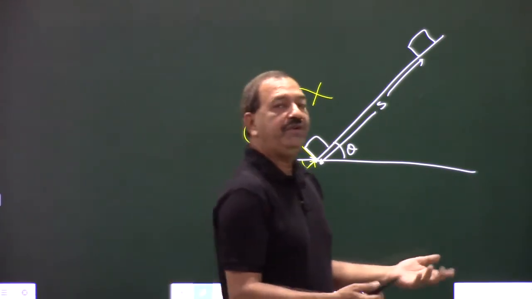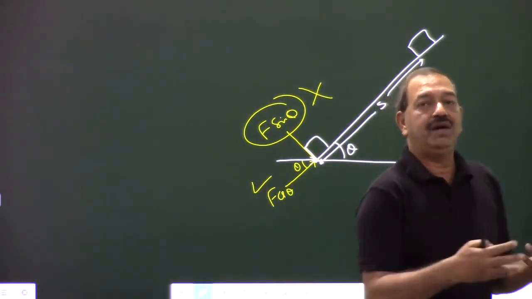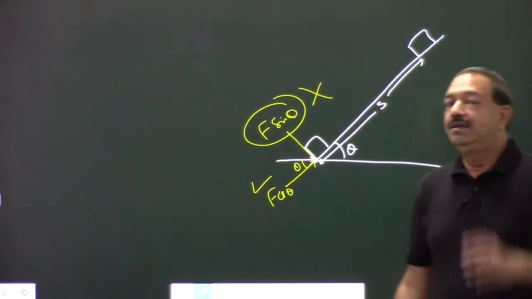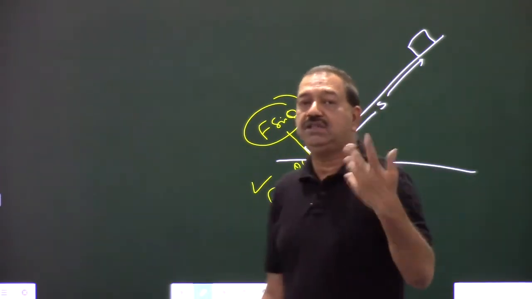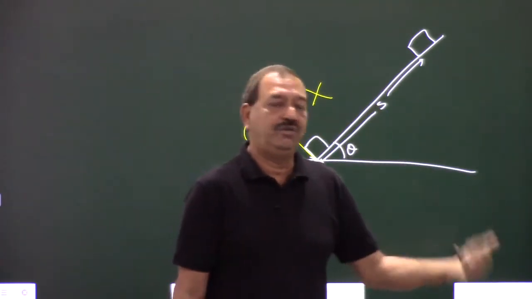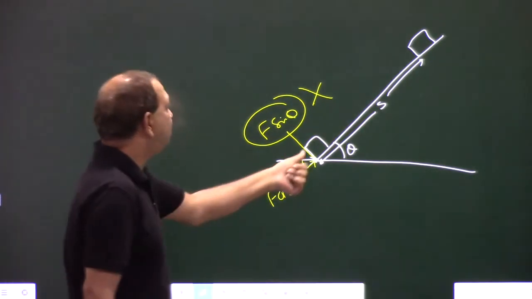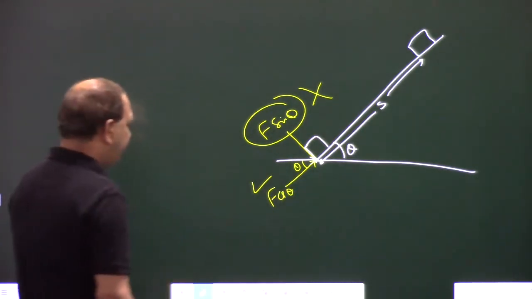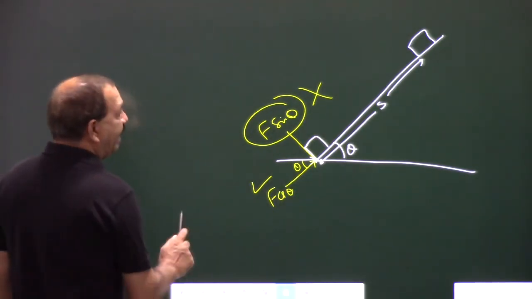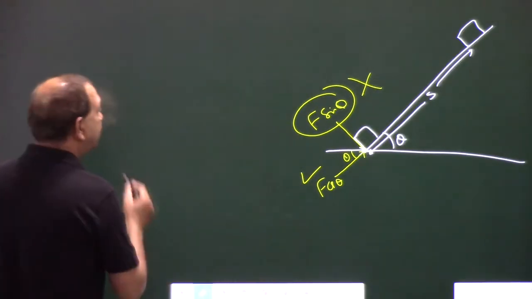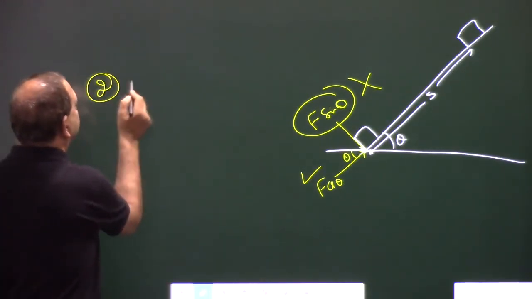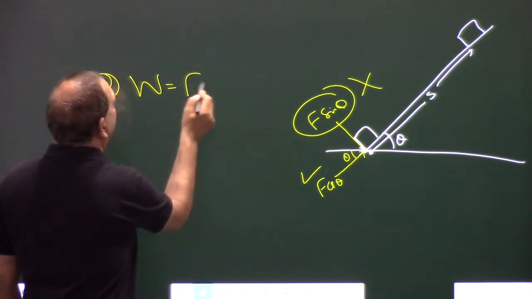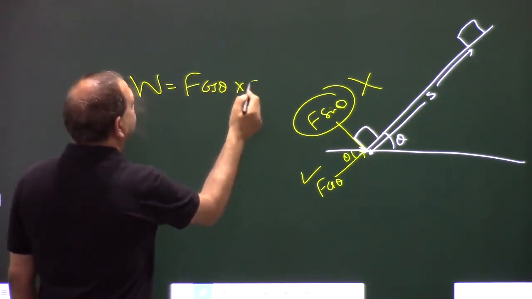So that is how we are calculating work, by using the component, because we know that if a force is perpendicular, then that is not going to do work. So only this part is going to do work. So in the second case, work is F cos theta into s.